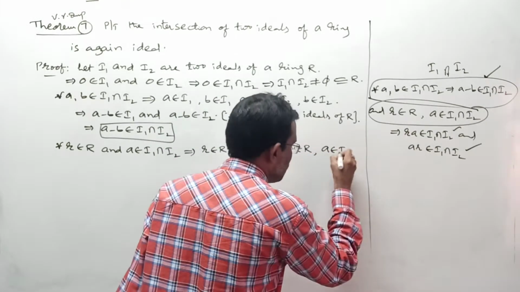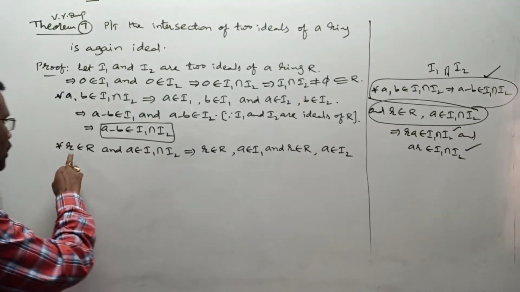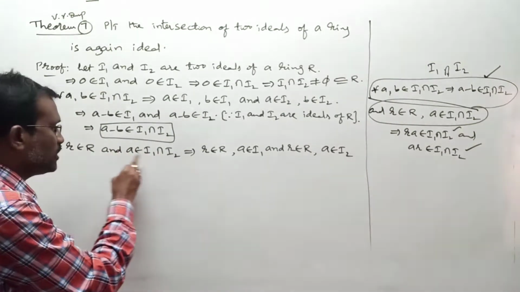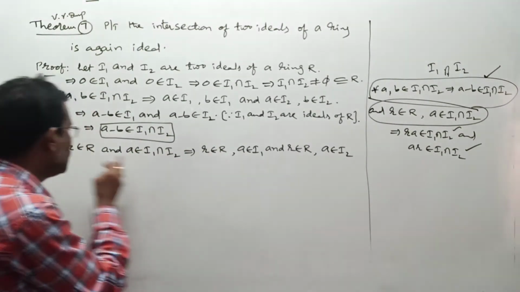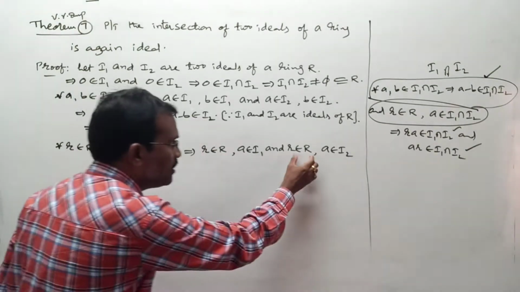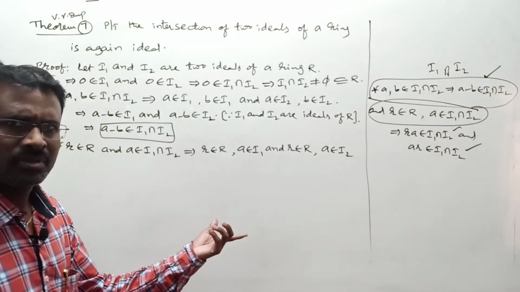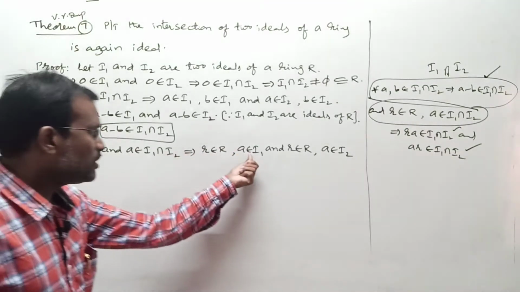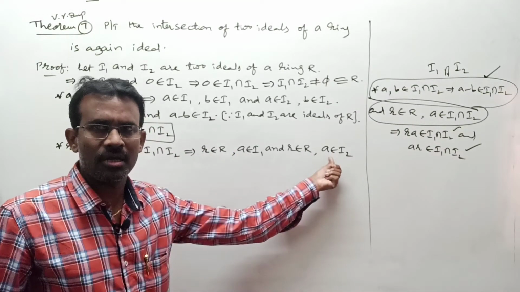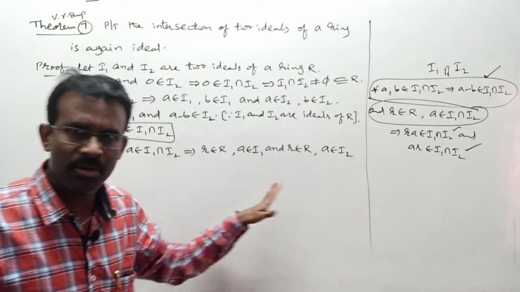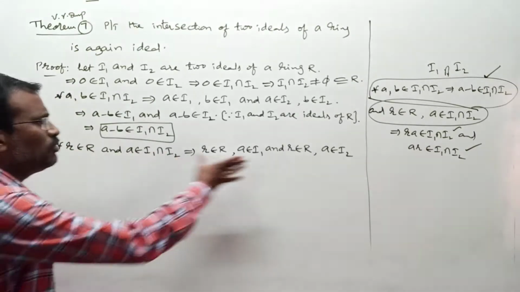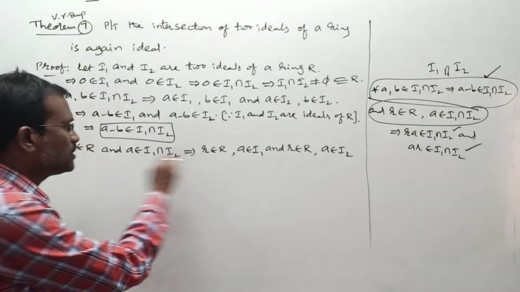Any problem? I just separated it. For all r belongs to R, a belongs to I1 intersection I2 means a belongs to I1 and a belongs to I2. This r belongs to R I have taken in two different situations separately. I take it separately. Any problem with this? This one we have just written in this manner. There is no difference between these two things.